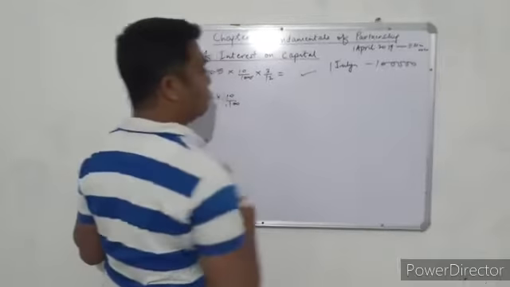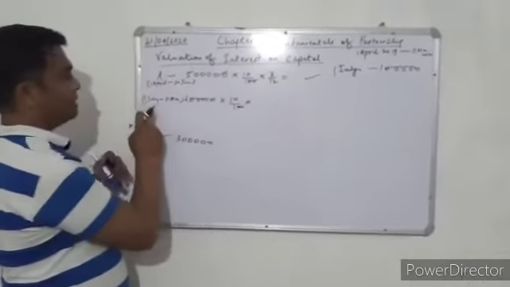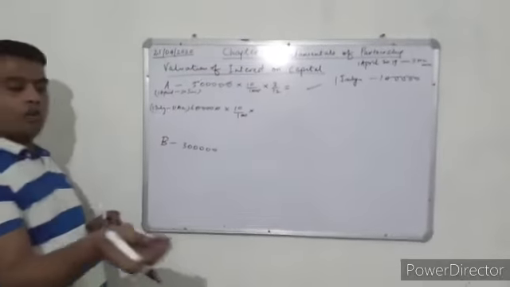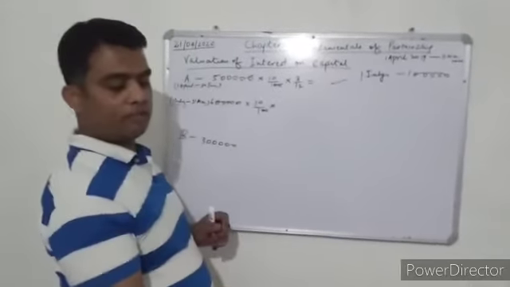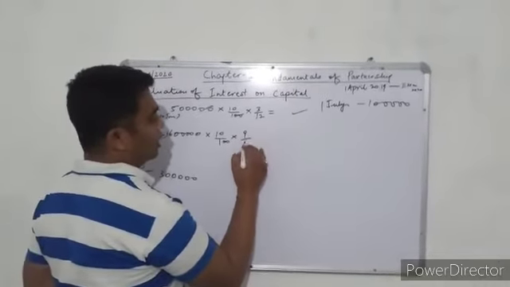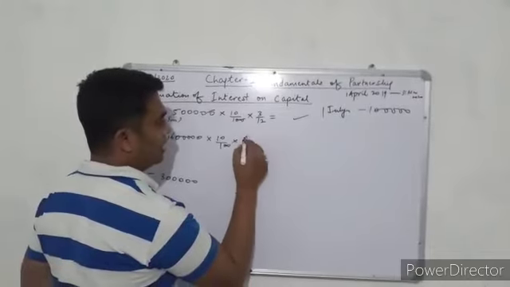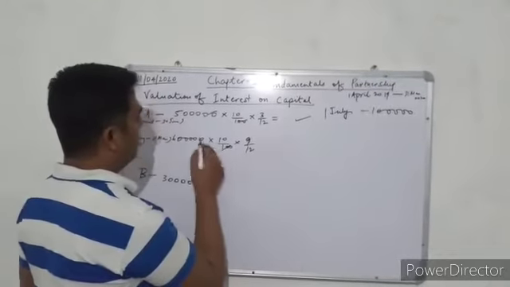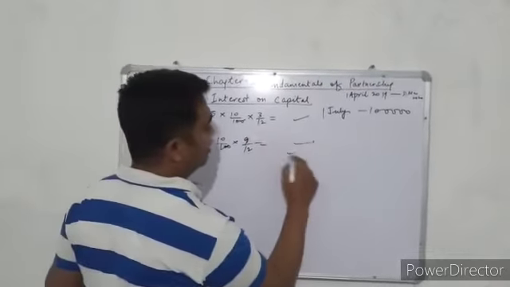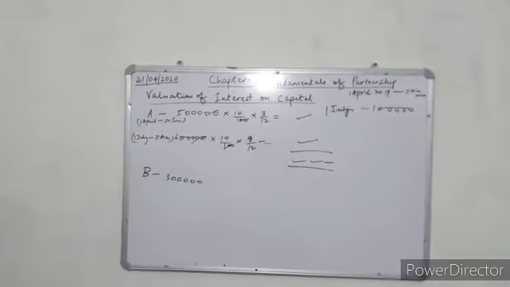Whatever amount we get, we will write here. Then again we will calculate the months from July to March: July, August, September, October, November, December, January, February, March. In all we have to calculate 12 months, 3 plus 9, 12 months. Again we will calculate, and whatever amount we get will be our interest on capital of A.